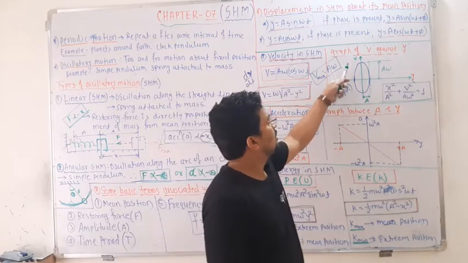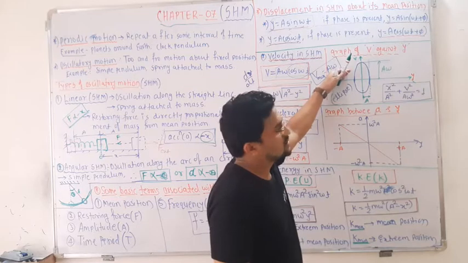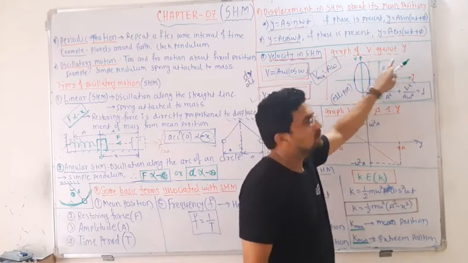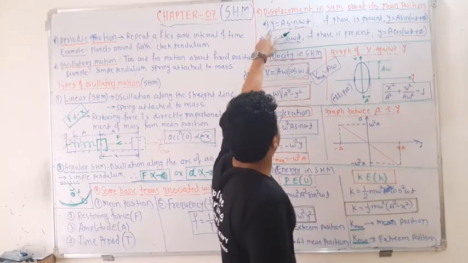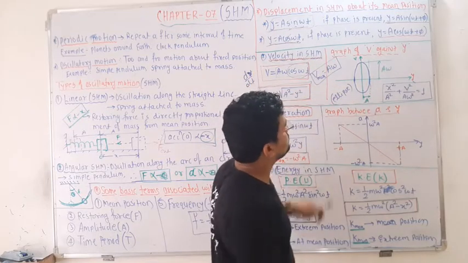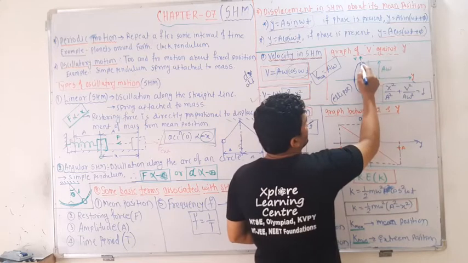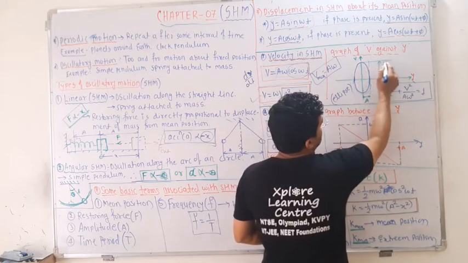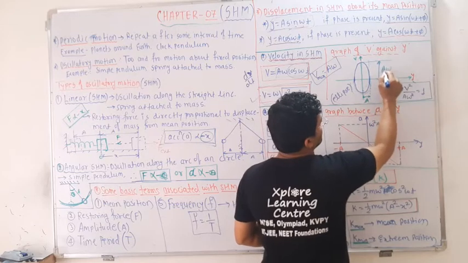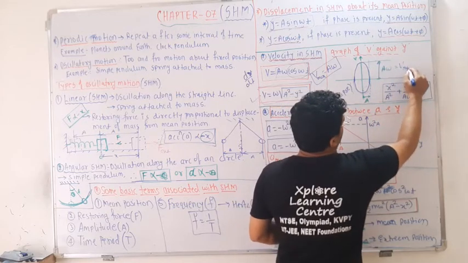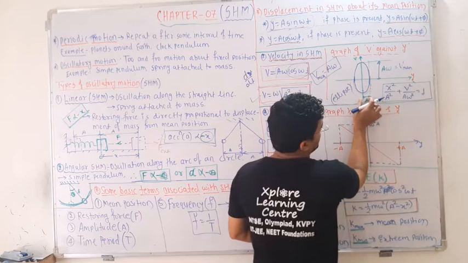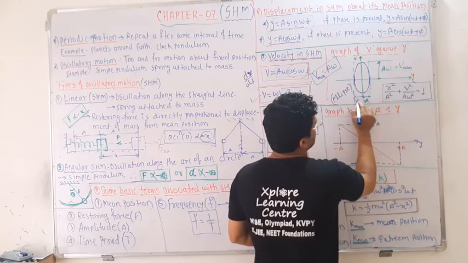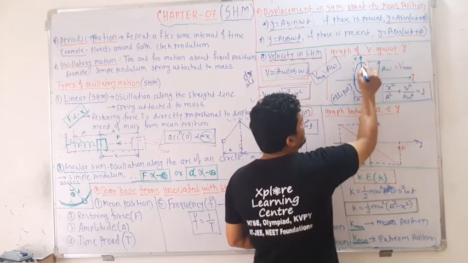Now sometimes they ask questions on the graphical representation. So the graph of velocity and displacement, what will you get? An ellipse. This distance is nothing but the maximum velocity, that is v max, and this distance from here to here is plus a, this is minus a, and this is the mean position.